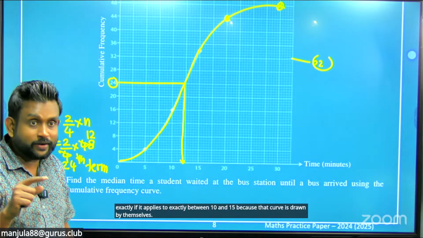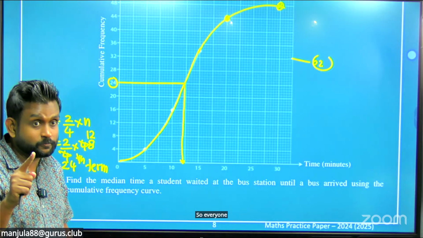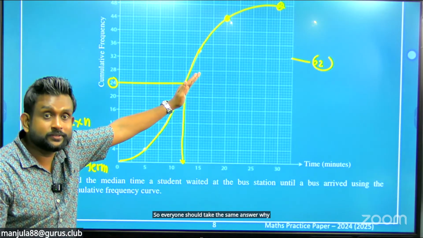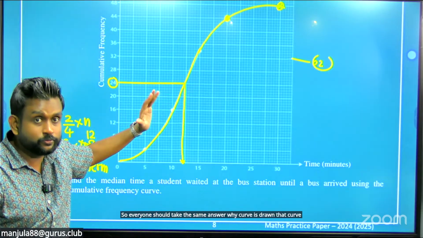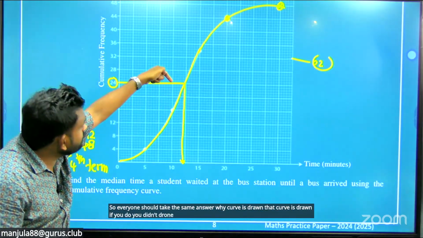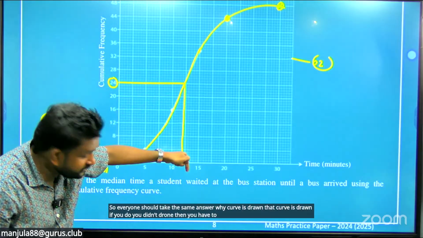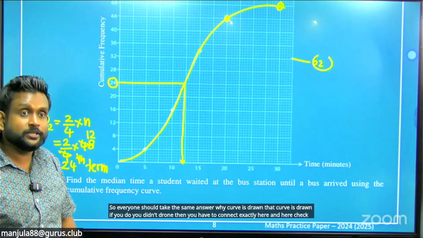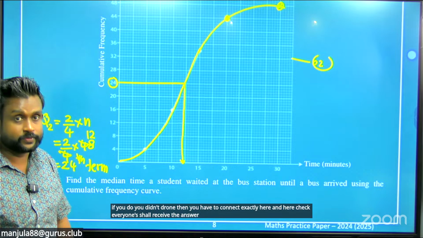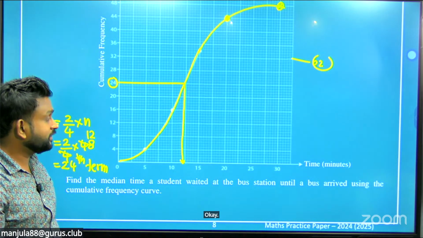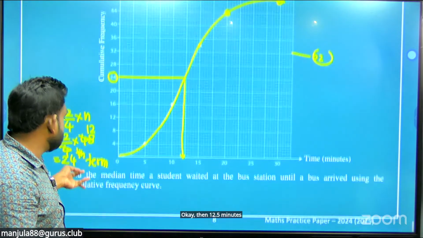So everyone should take the same answer. Why? The curve is drawn. If you didn't draw it, then you have to connect exactly here and here. Check, everyone should receive the answer like 12.5. Okay, then 12.5 minutes is the median time.